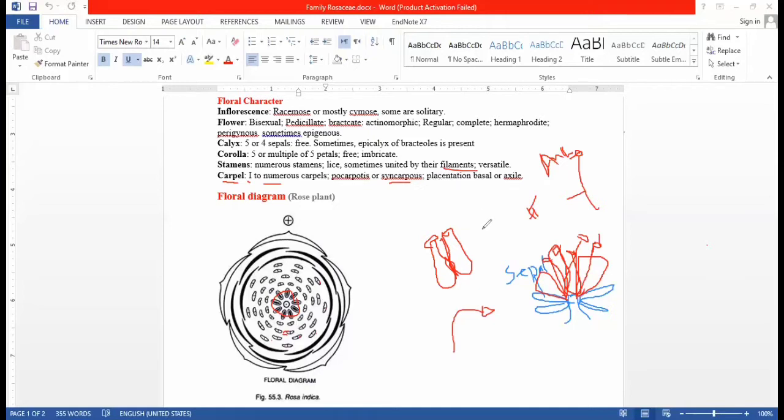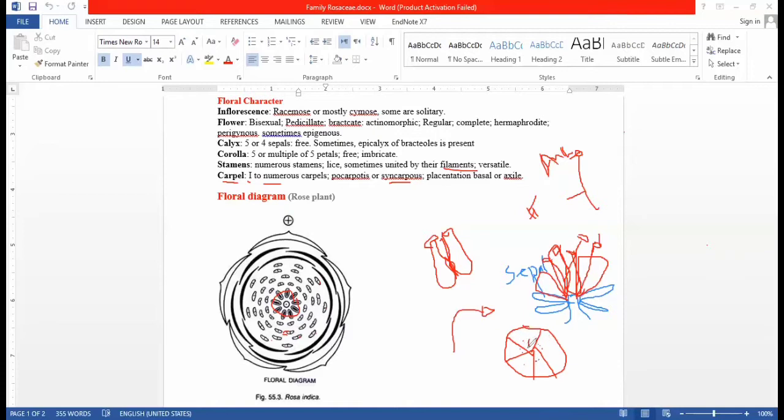Placentation is the arrangement of the placenta. Placenta is axile or basal. If we cut the fruit, you see this is the axile type of placenta, as you see in the fruit of especially lemon and orange.